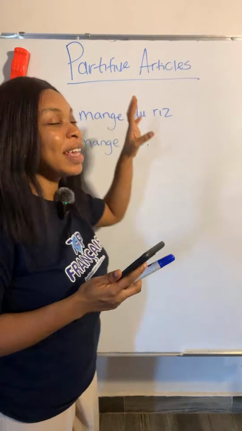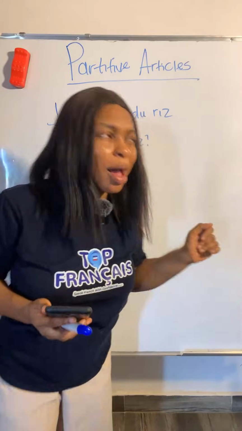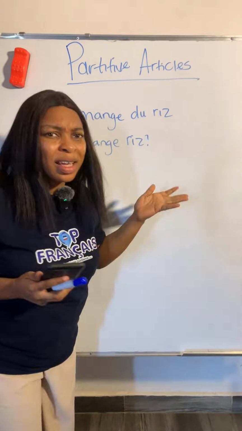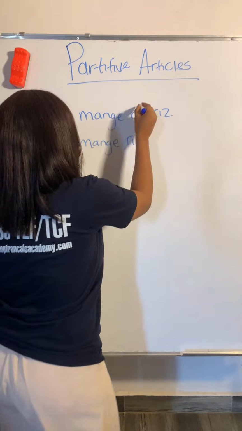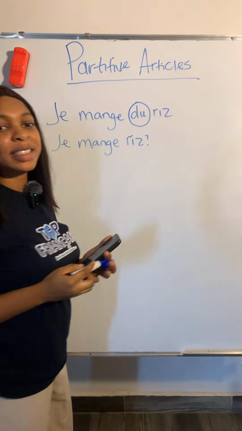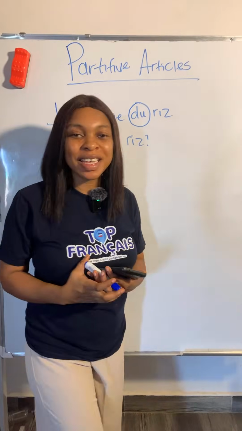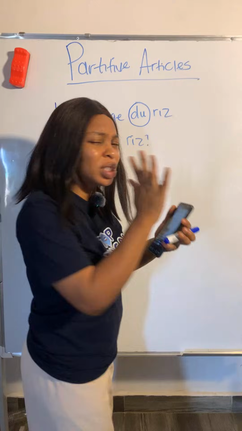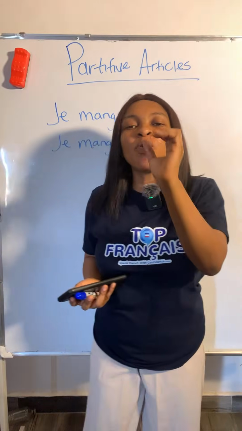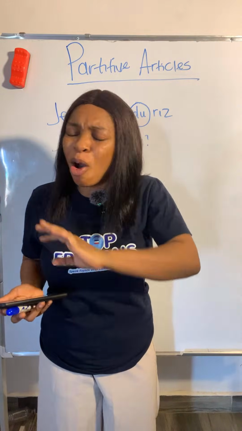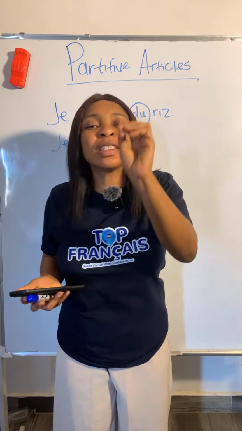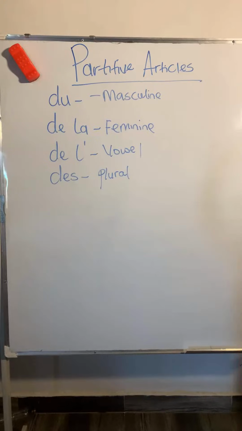Je mange du riz means I am eating rice. But why is it not je mange riz? That should actually mean I am eating rice. So what is the purpose of this du here? That is what we want to see in this live class. Especially when you're talking about food, almost all the time you have articles before the food.